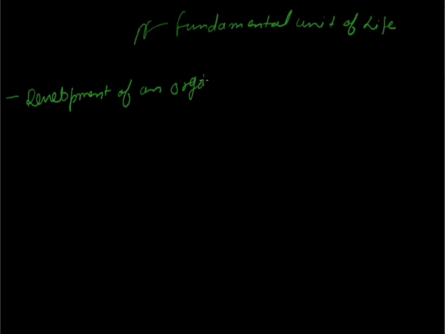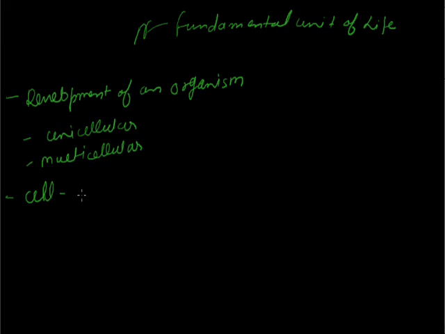organisms can be of two types. First, they can be unicellular organisms, and they can be multicellular organisms. Both unicellular and multicellular organisms start their life from the cell. That means we have a cell, and the cell is known as the fundamental unit of life. But how can I say that the fundamental unit of life is the cell?